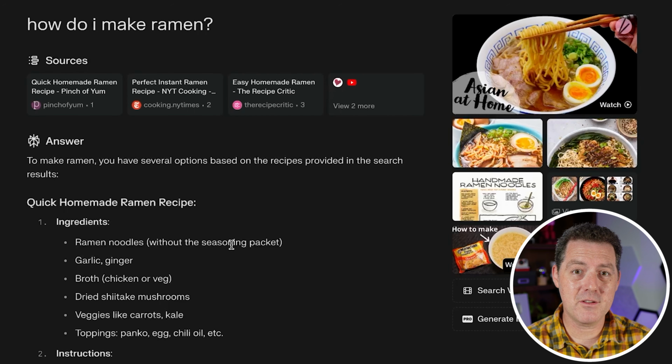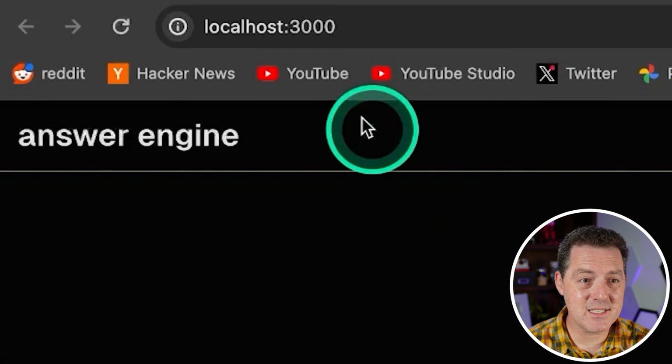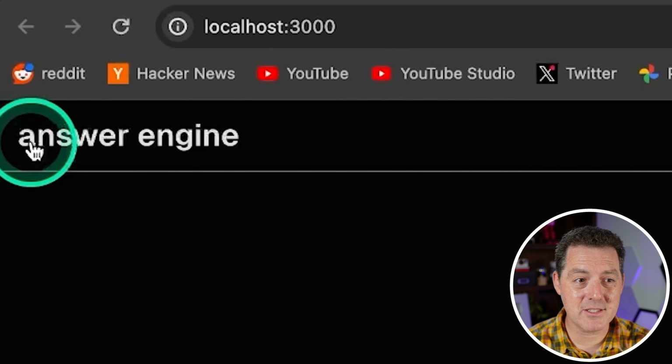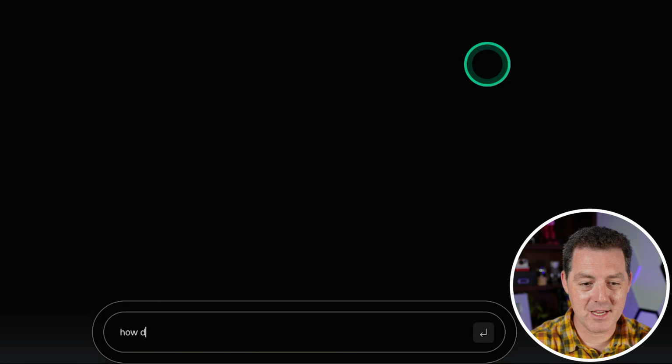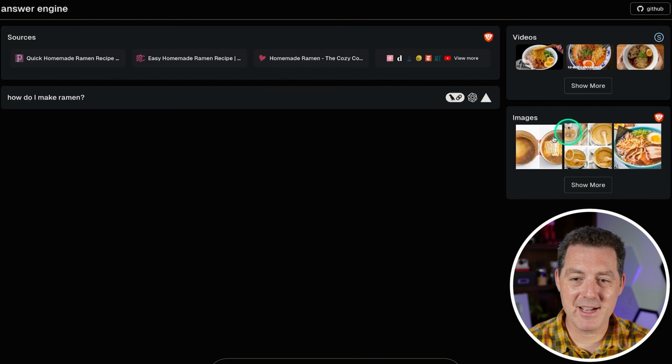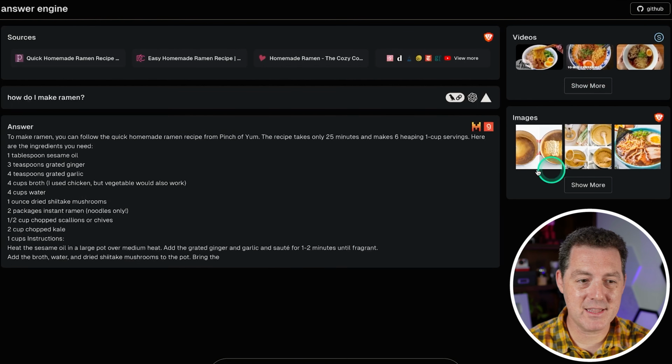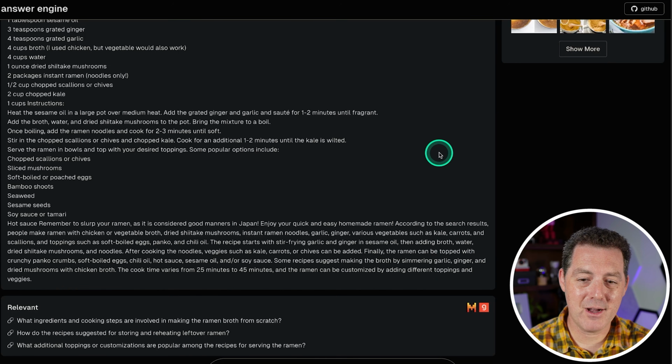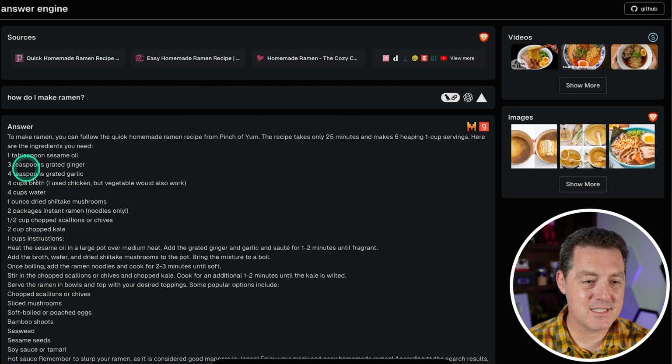But what if I wanted to do this completely open source and even run it using open source models? Well, that's what this is. I'm on localhost 3000, and this is called Answer Engine. So let me ask the same question. How do I make ramen? All right, we got pictures, we have videos right there. And here we go. I'm using Mixtral on Groq, and it gave me step-by-step instructions for how to make ramen.